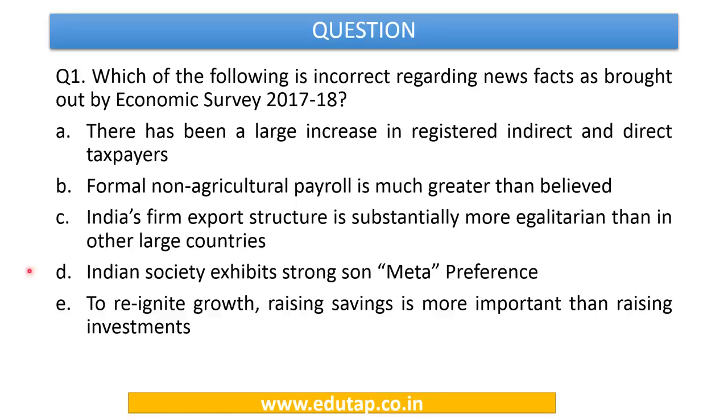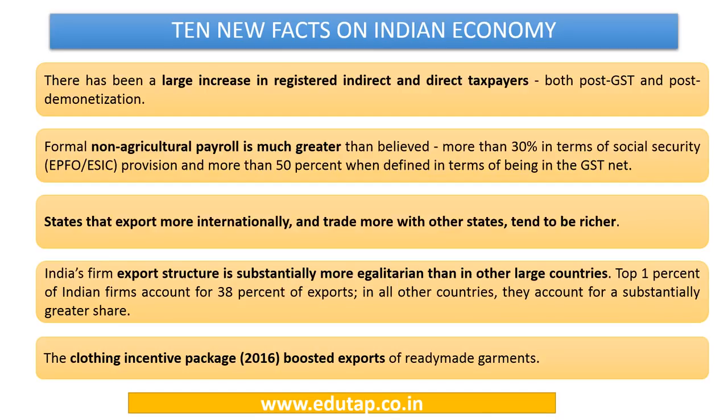So for answering this particular question, we must be aware of the 10 new facts which have been brought by the current Economic Survey. These are the 10 new facts on the Indian economy as brought out in the survey. There has been a large increase in the registered direct and indirect taxpayers due to introduction of GST and demonetization. After demonetization, the number of income tax or direct taxpayers has increased, and after introduction of GST, the number of registered indirect taxpayers has increased.